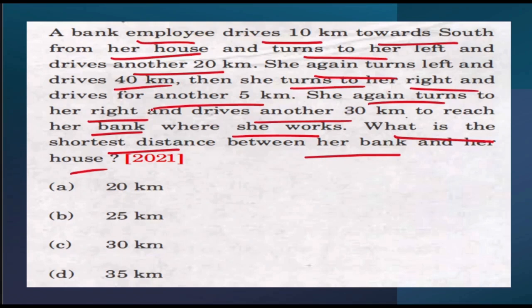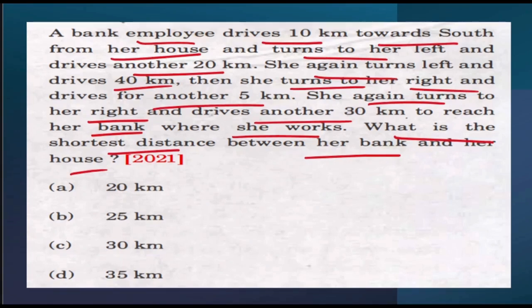Basically they are asking for the distance between her office, that is her bank, and her house. But again, I will repeat the same thing. The question is lengthy, right? We have multiple data given here, so it might be somewhat confusing. But we will not get confused, because we will be solving it step by step. So first of all, what have they said?